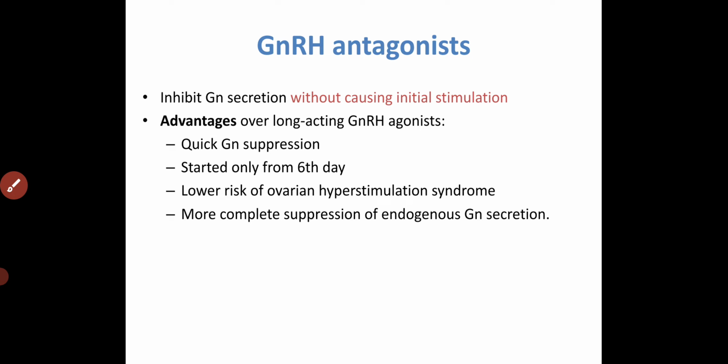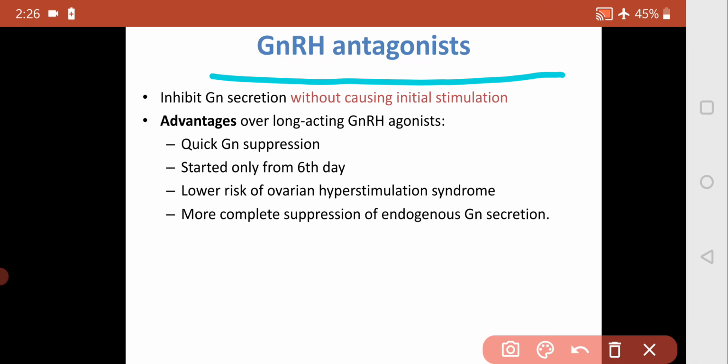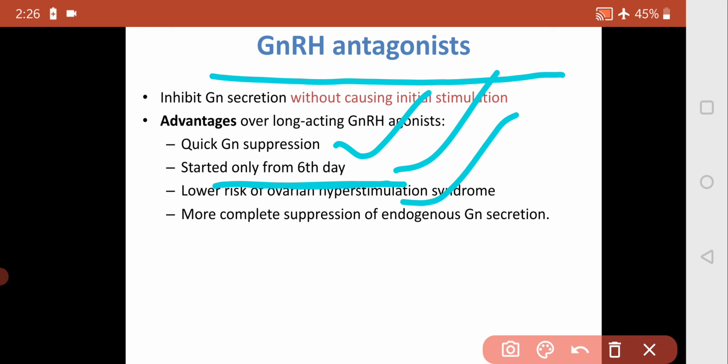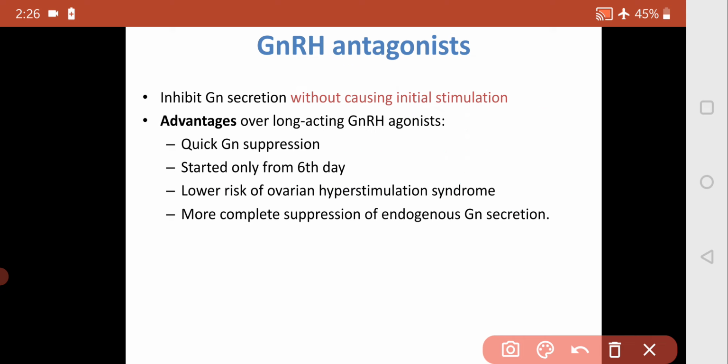Some other advantages: there is quick gonadotropin suppression, so we can start later, only from the 6th day. There is less chance of ovarian hyperstimulation syndrome. GnRH agonists can cause polycystic ovary, hyperstimulation syndrome and abdominal pain, and these will be less with antagonists. GnRH antagonists have fewer adverse drug reactions than GnRH agonists, particularly hyperstimulation syndrome, and there is more complete suppression of endogenous gonadotropin secretion.